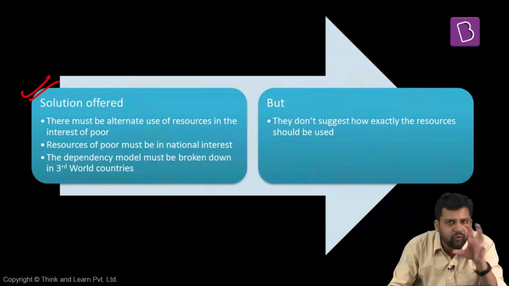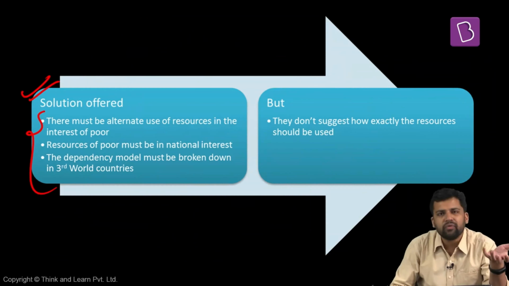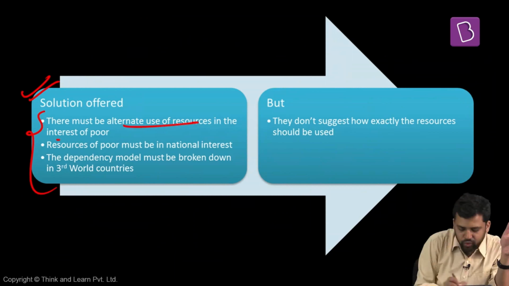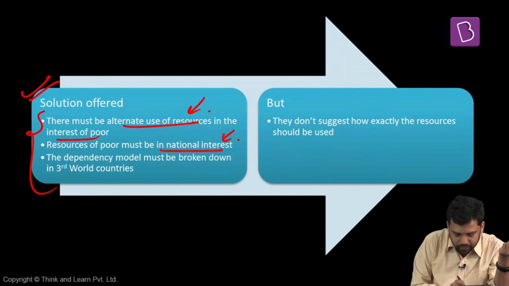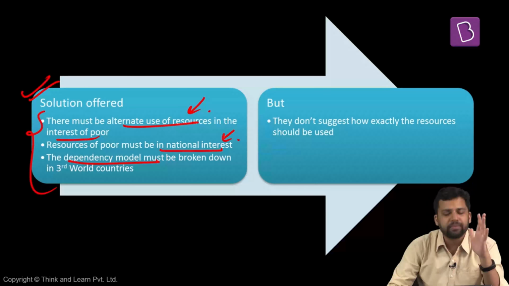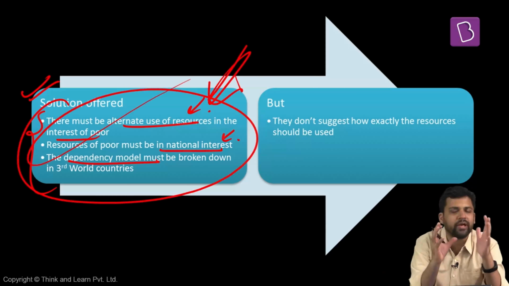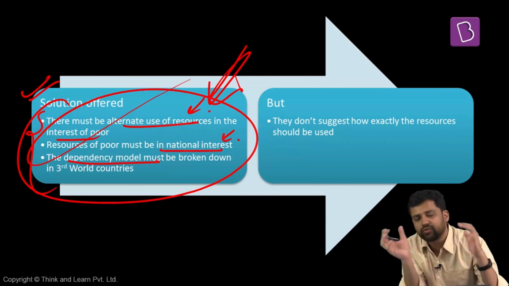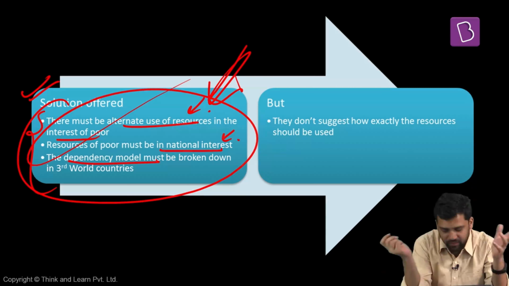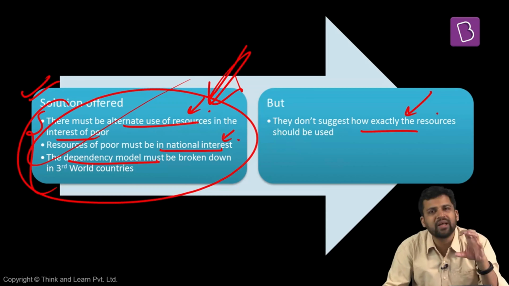So they offer the problem, and they also gave some solutions. For example, they're suggesting that we should go for alternate use of resources in the interest of the poor, in national interest. The dependency model needs to be broken down. But the problem here is, whatever they're suggesting, it is not very concrete. They're saying we should utilize it for our national interest, we should use it for the interest of the poor. But how exactly are you going to do that? That is something which they're not talking about. So this is one of the major limitations of dependency theorists.